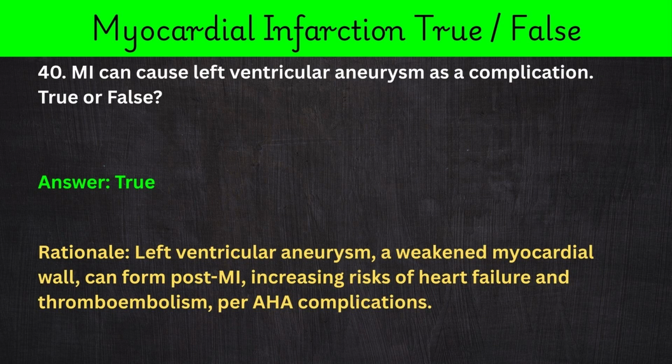40. MI can cause left ventricular aneurysm as a complication. True or false? Answer: true. Rationale: left ventricular aneurysm, a weakened myocardial wall, can form post-MI, increasing risks of heart failure and thromboembolism, per AHA complications.